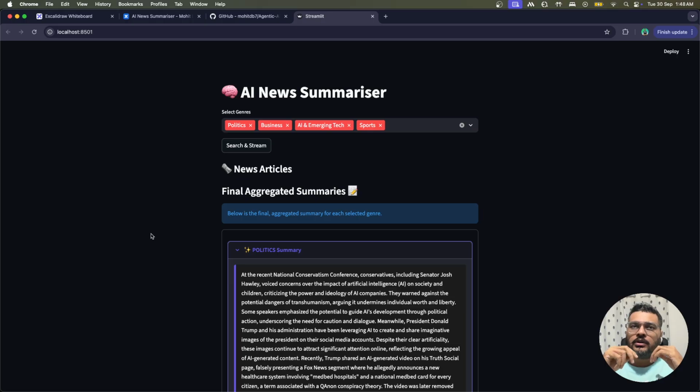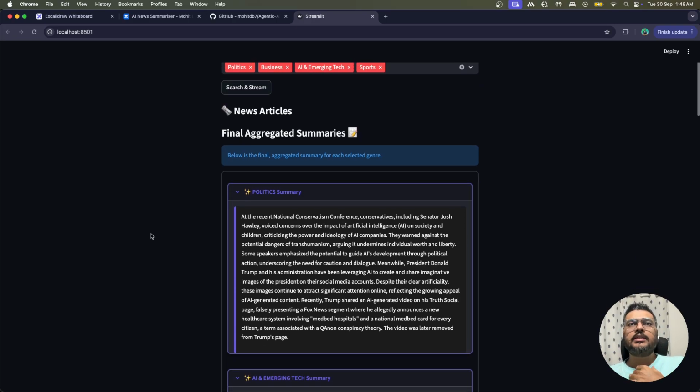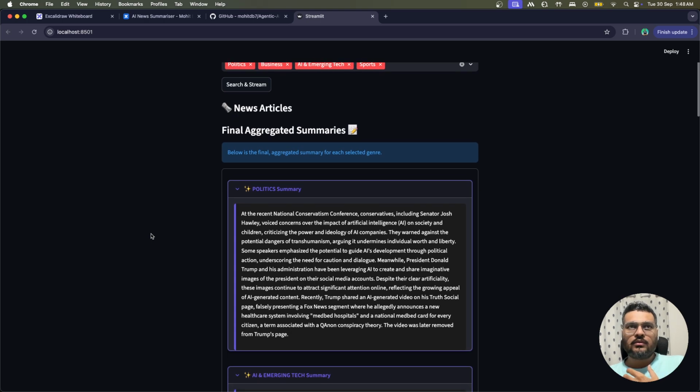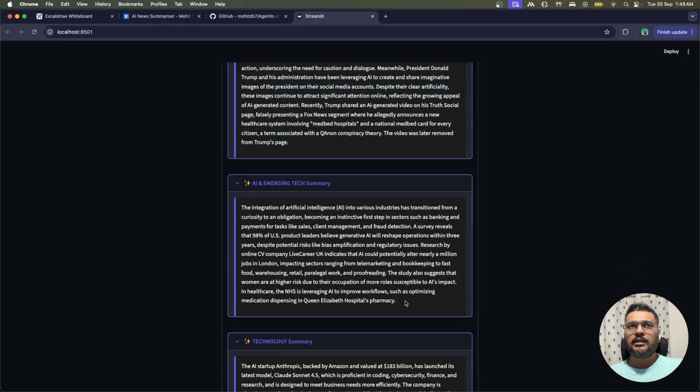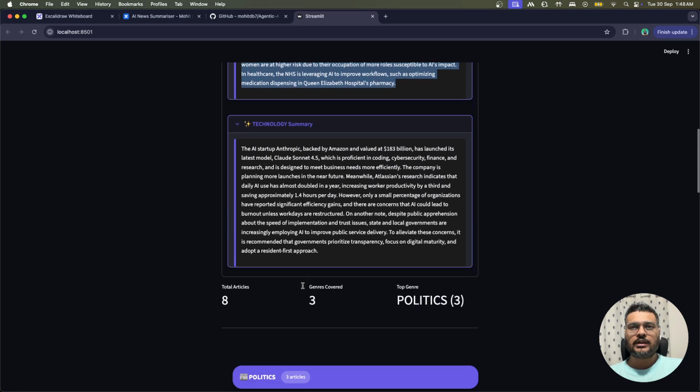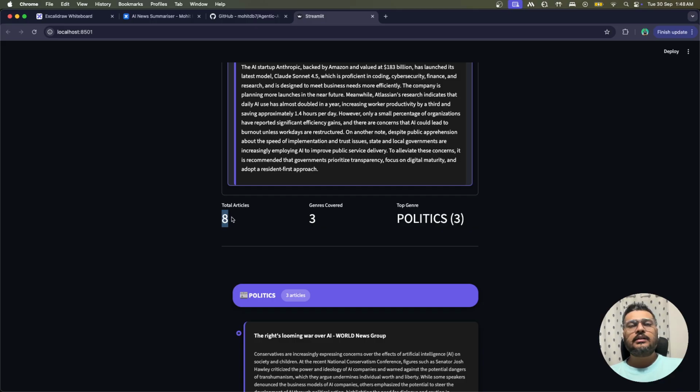After that, we will give those genre groups to the final summary item. It will take each genre, take the news items in it, and summarize that completely for you. So you will have a complete summary of what is happening in that particular genre. Let's suppose I say politics, you will see one summary for politics. Similarly, in AI and emerging tech, you will have one summary, and similarly for technology, right? But if you see over here, there are a total of eight articles with three genres covered, and the highest number of articles you will see is in politics, right?